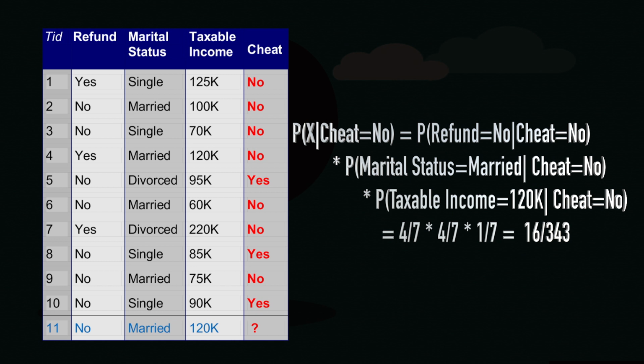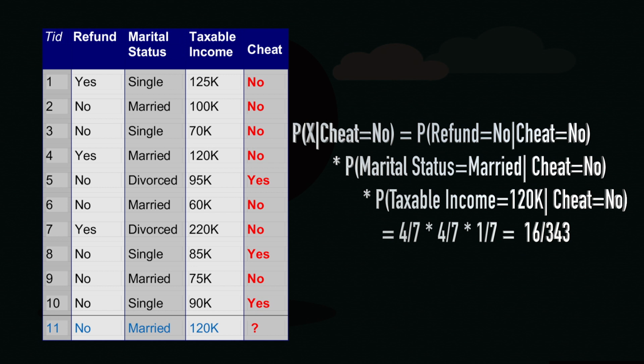In the second record cheat is no and refund is also no. In the third record cheat is no and refund is no. Then in the sixth record cheat is no and refund is no. Then in the ninth record cheat is no and refund is no. So, we have basically 4 records. There were 7 records with cheat is equal to no, out of which 4 are favoring the case of refund is equal to no.